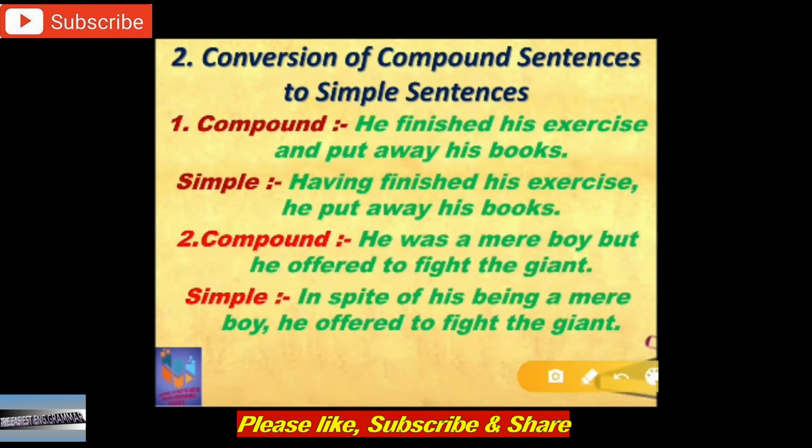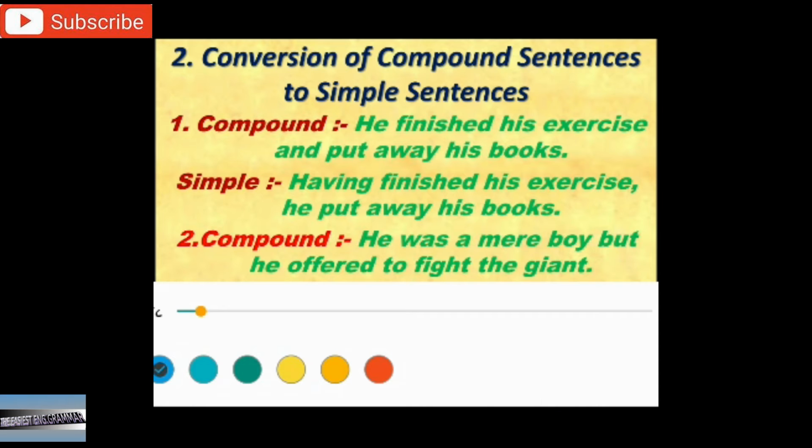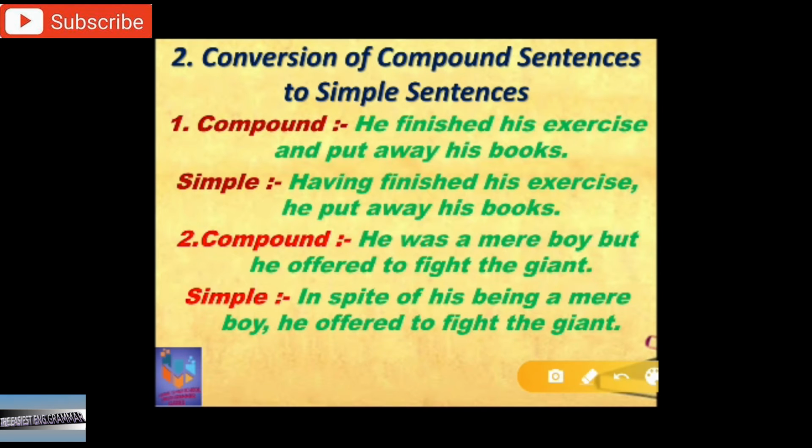Second example: he was a mere boy, but he offered to fight the giant. He was a mere boy is the main clause, but is the conjunction, he offered to fight the giant. We have to drop the repeated he because there is no need for it. We are going to make a simple sentence. So, in spite of his being a mere boy, he offered to fight the giant will be our simple sentence.